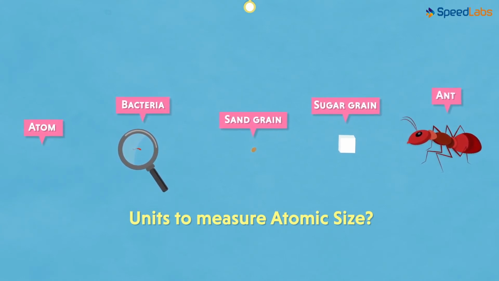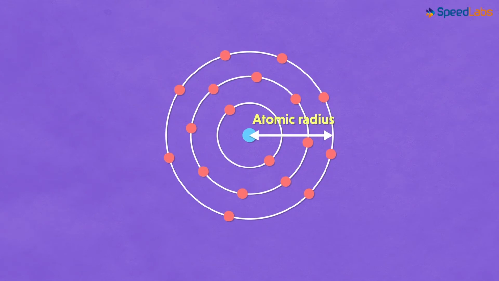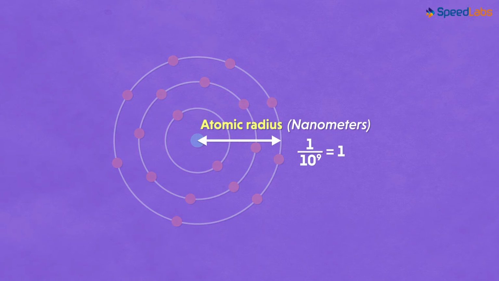No, that's incorrect. In spite of the fact that it's so tiny, we still measure the size of an atom with atomic radius. The radius of an atom is measured using units like nanometers. Wait a second, do we know what a nanometer is? In simple words, 1 over 10 to the power 9 meters gives us 1 nanometer. So does that mean 1 nanometer is 10 to the power negative 9? Yes, that's how small a nanometer is. And atoms are measured in nanometers. So imagine how small they will be.